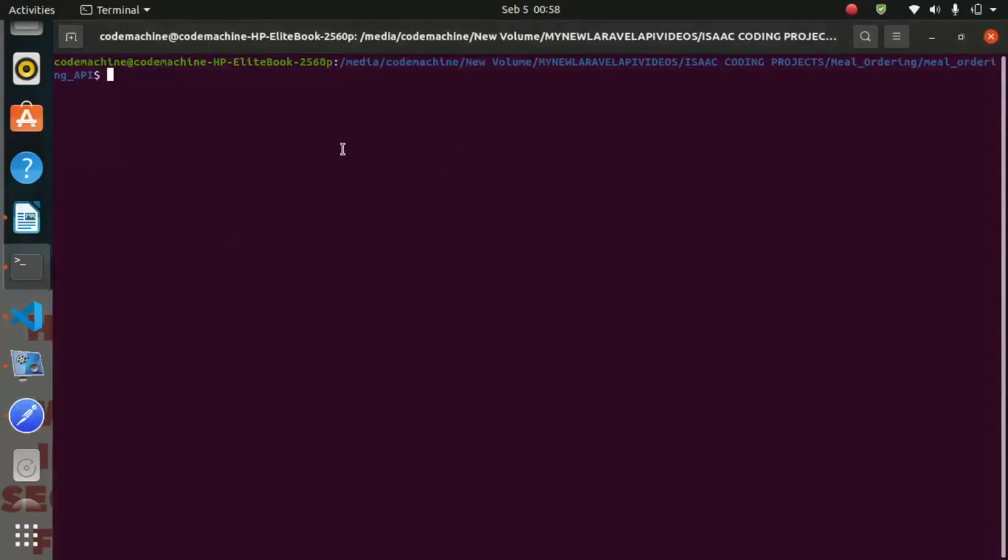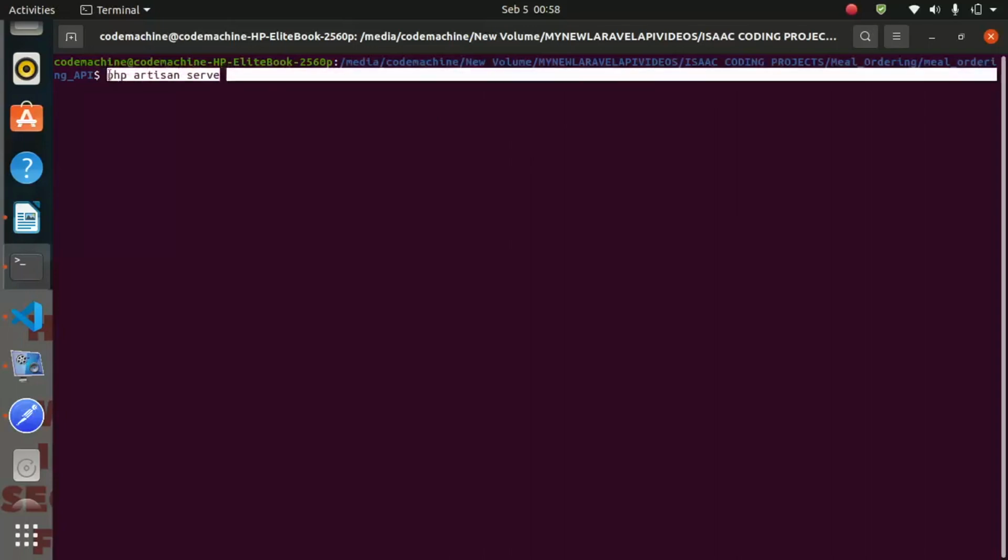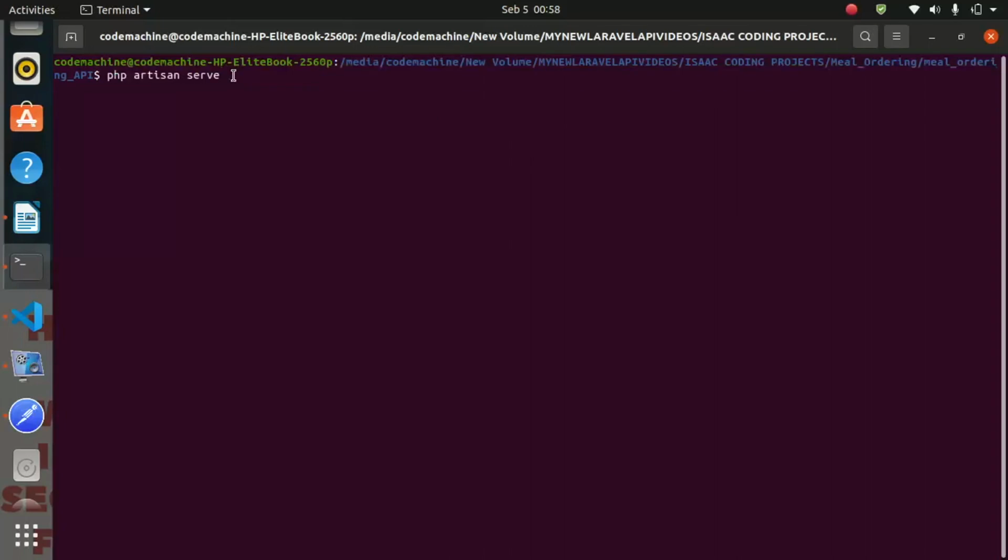But before that, you must go ahead and start up your server. To start up the server, we shall say php artisan serve. So this is a command we use to start up our development server. PHP artisan serve, then you hit enter. Now you are seeing that our development server has been started on localhost at port 8000.